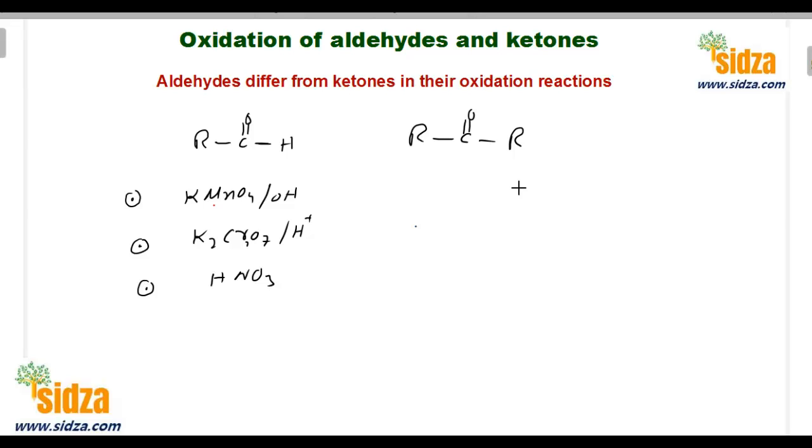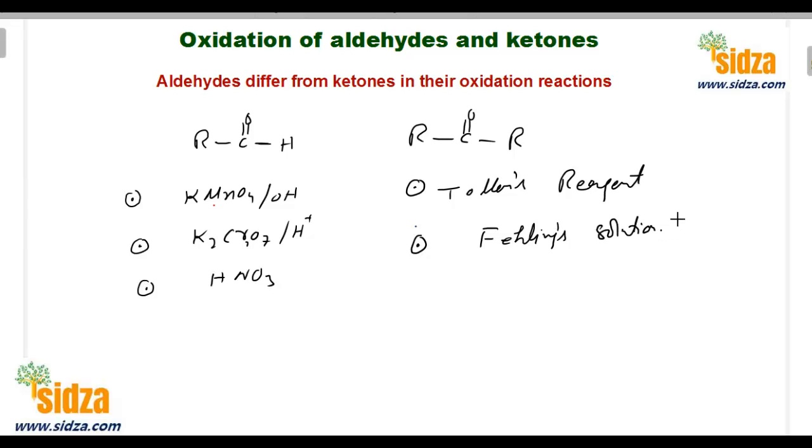However, oxidizing agents like Tollens' reagent are different. Tollens' reagent is a weak oxidizing agent. Similarly, we have Fehling solution. We can use this one as an oxidizing agent.